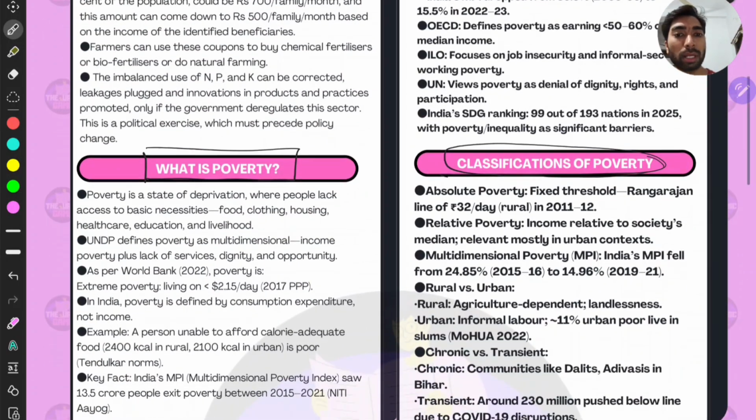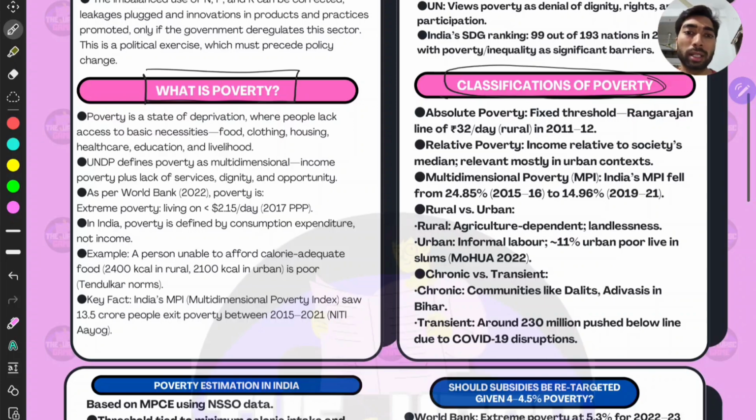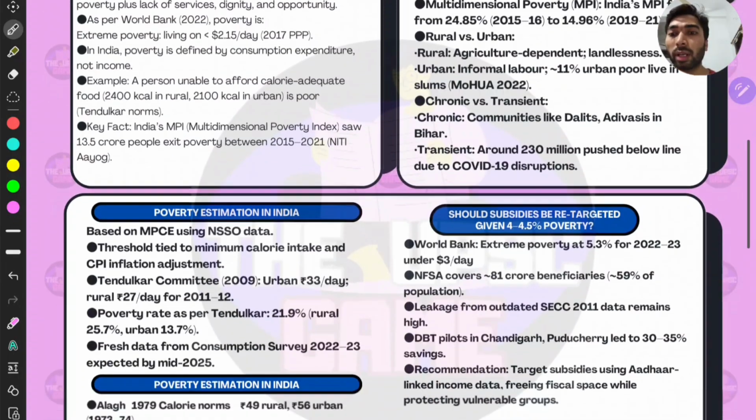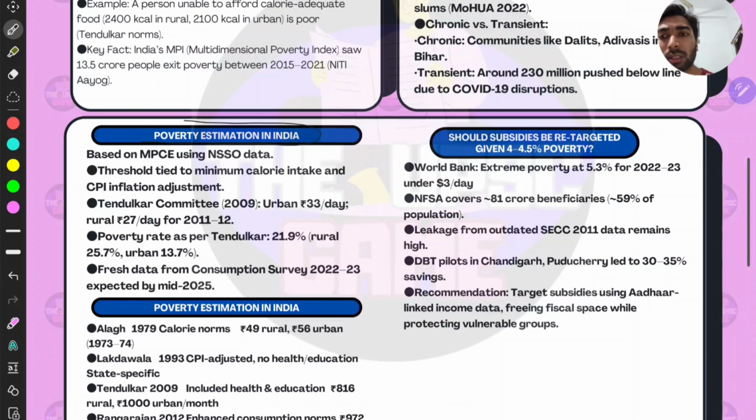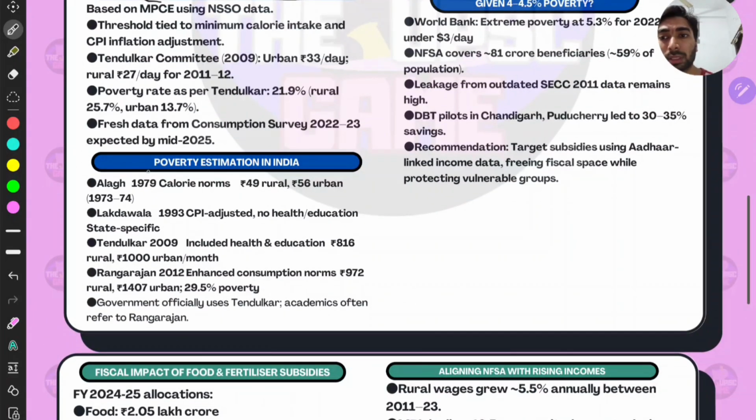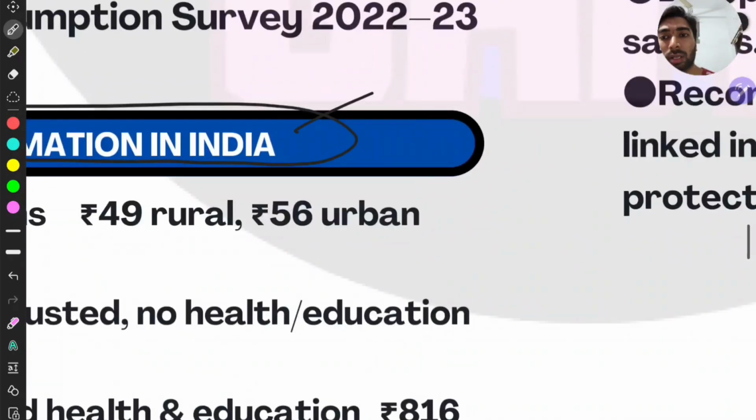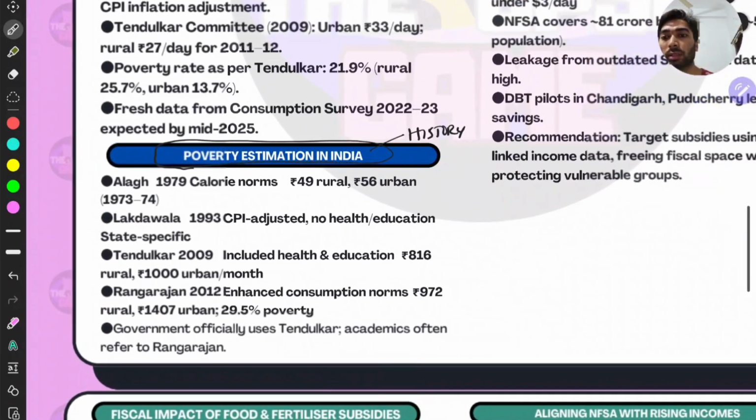These are all the static part, right? You are not missing out any static part here in the current affairs also, right? And then how the poverty estimation has been done in India, right? And poverty estimations history. This is the history, right? That is in post independence, right?